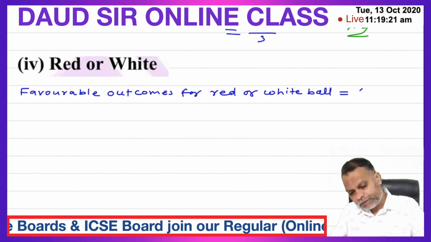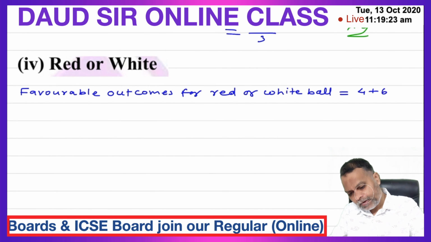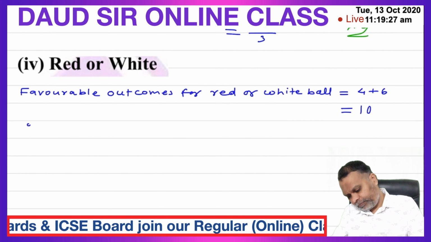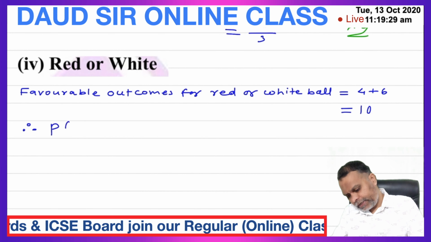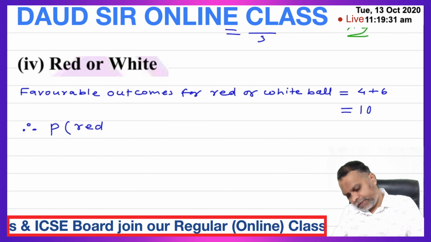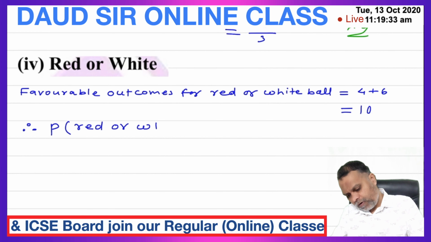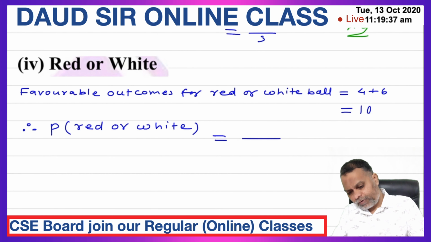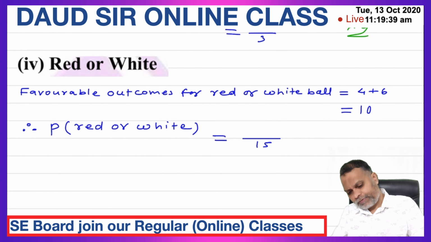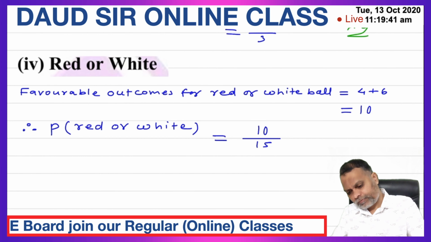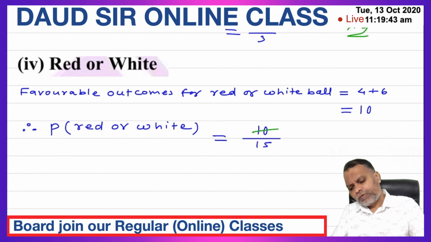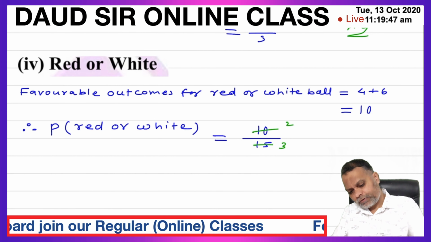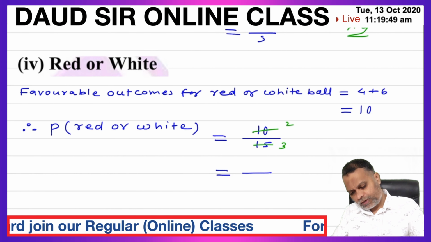So 4 plus 6 is equal to 10. Therefore, probability of red or white ball is equal to favorable outcomes 10 upon total number of balls 15. 5 2s are 10, 5 3s are 15. So probability is 2 upon 3.